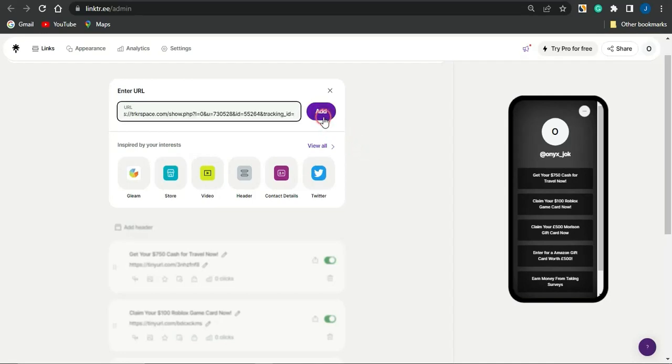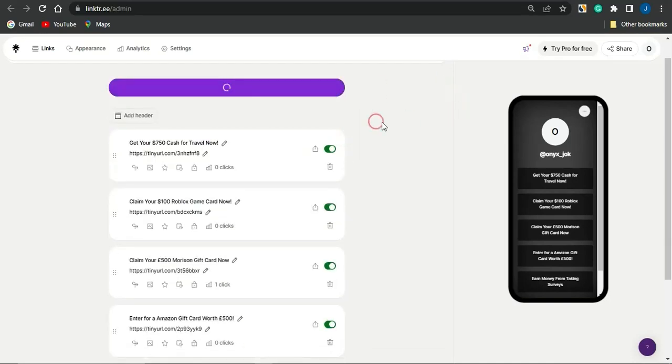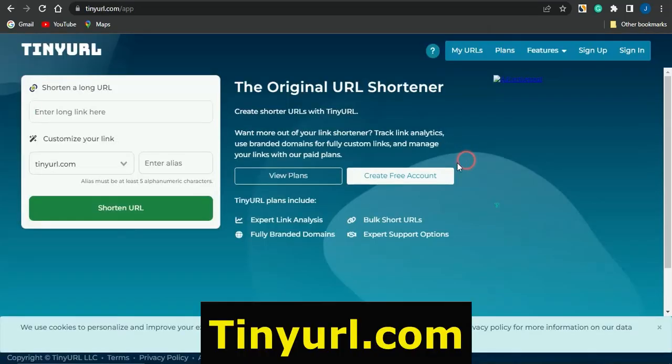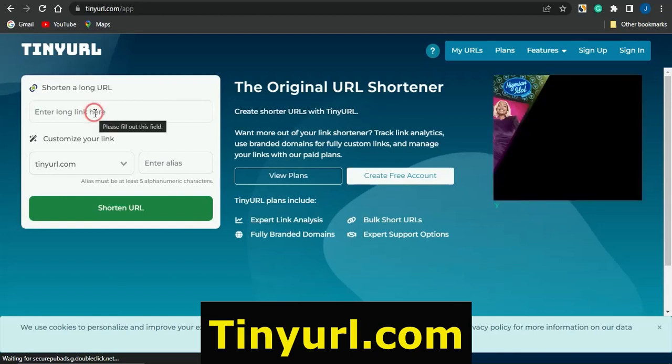But you will notice something: once I click on add, it's going to show me an unsafe link, because I'm actually using a very lengthy link right here on Linktree. So you can see right here the URL is unsafe. So instead of doing this, you want to head on to platforms like tinyurl.com or any link shortening site where you can shorten your link.